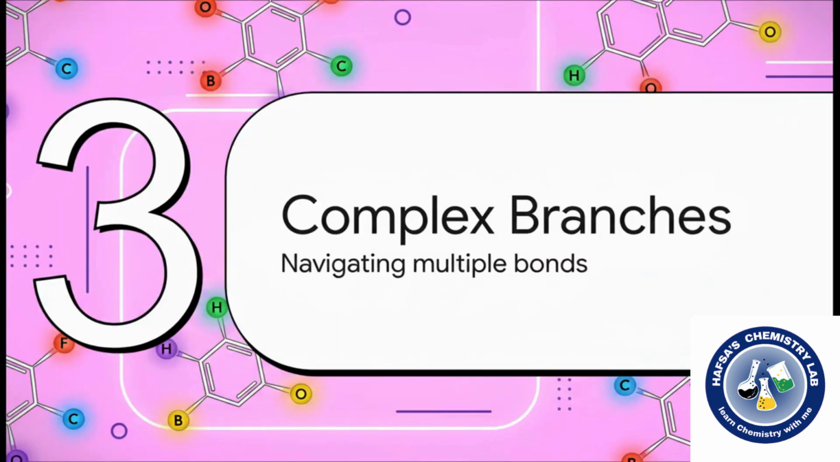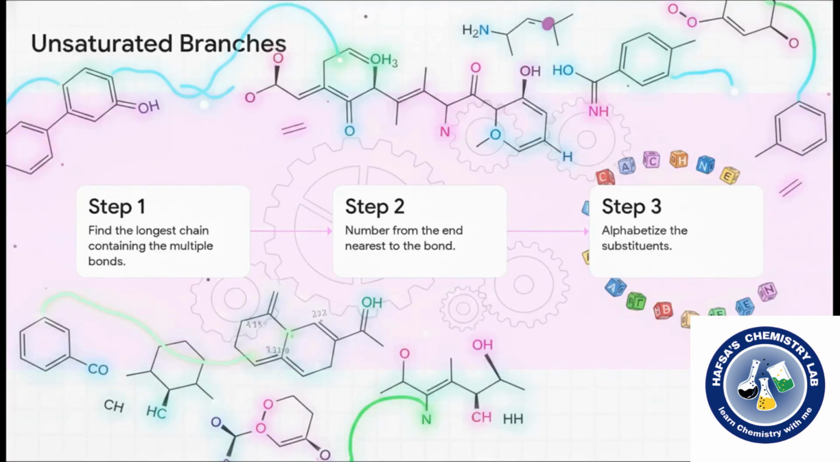Let's turn to Section 3, dealing with complex branches. We're talking about navigating double bonds, triple bonds, and halogens. Now that we've got the basics down, we're ready for slightly more complex clauses in our chemical language. I mean, what do we do when our molecule is an unsaturated hydrocarbon, meaning it actually contains double or triple bonds? The logic here remains super rigid, operating in a strict step-by-step fashion. Step 1.